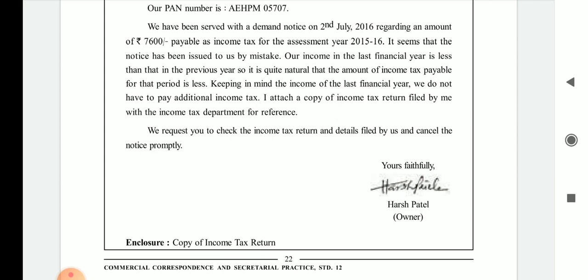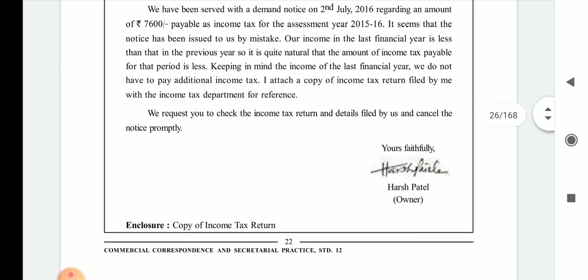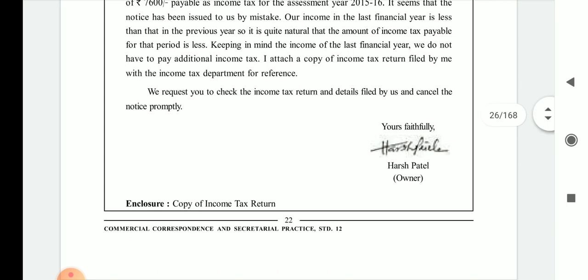I attach a copy of the income tax return filed by me with the income tax department for reference. Here they mention that if you want to check that I am not telling a lie, for your reference, I am attaching the copy of the income tax return which I have filed. So the owner mentioned that if you want to check, I am providing you the copy of the income tax return which I have filed with the department, and you can go through it.